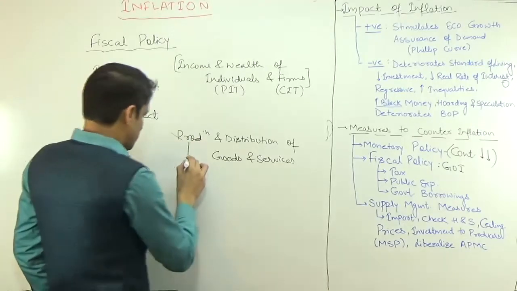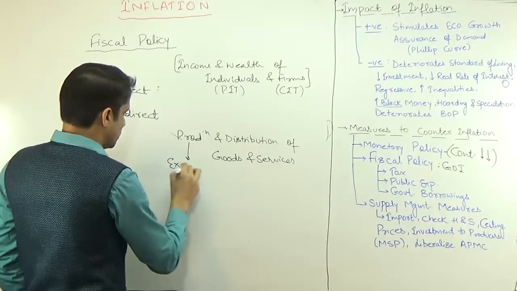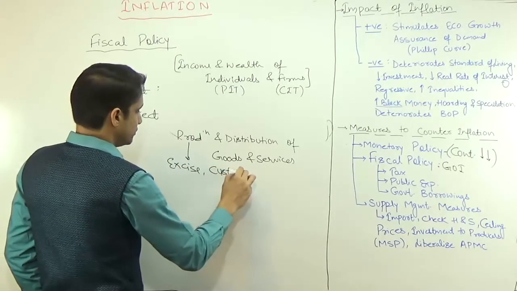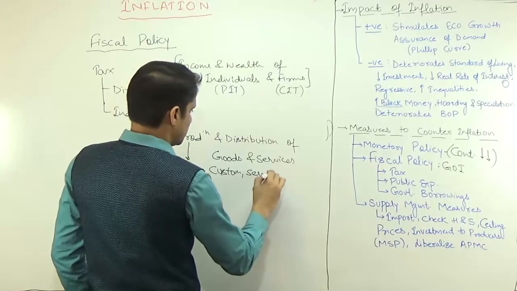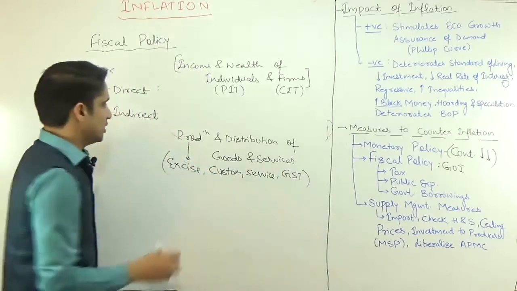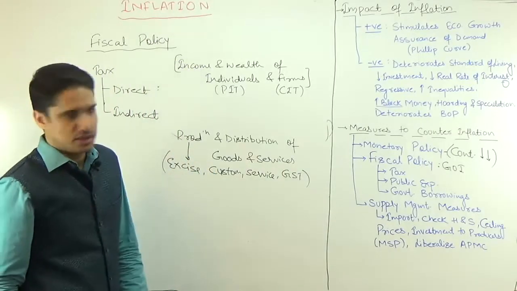Examples: on production you have to pay excise duty, then customs duty, then service tax, then GST, VAT. All these are examples of indirect taxes.